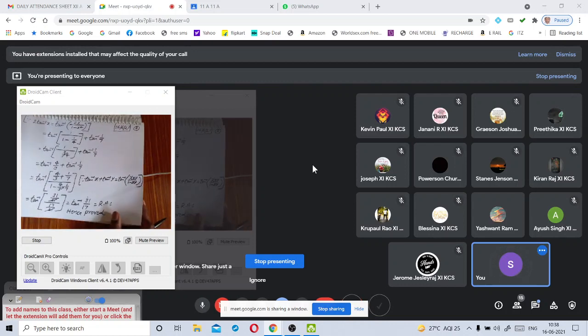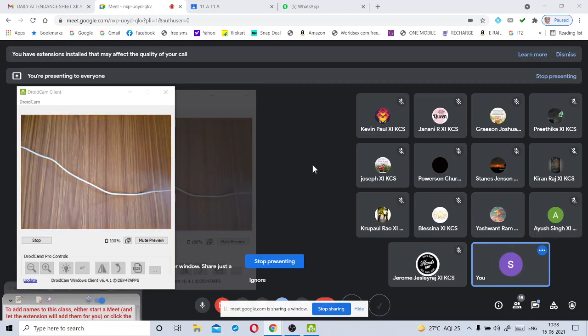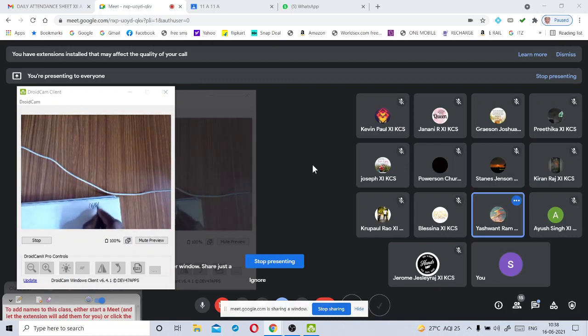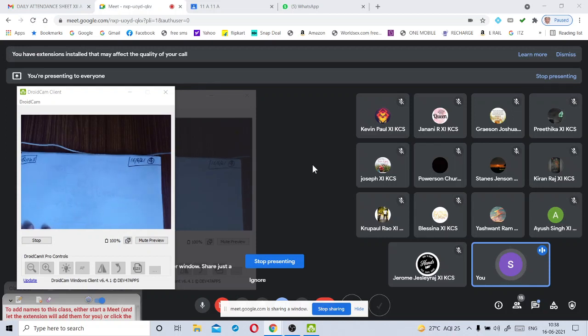Right. Now come to the next question. What is the next question? Question number 5. Tell me the question number 5. Yes, sir. Tan inverse of root of 1 plus x square minus 1 by x, sir. Before that, some statement is given at the beginning of the question, right?